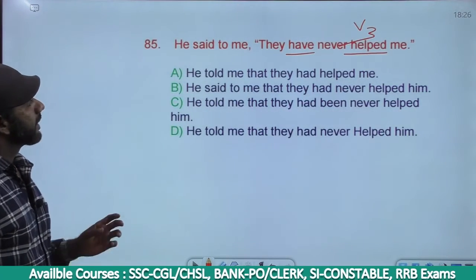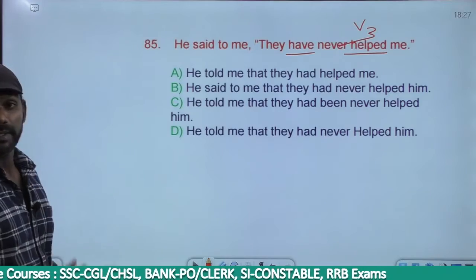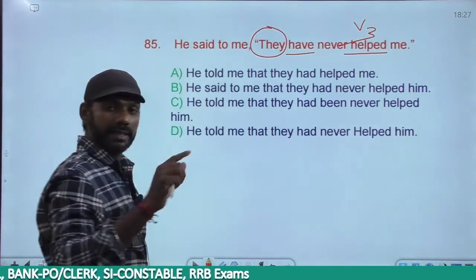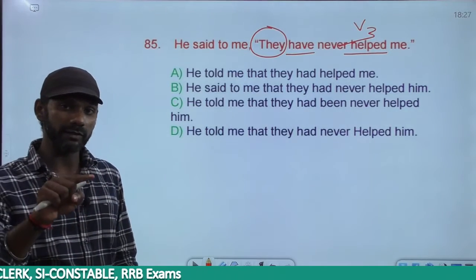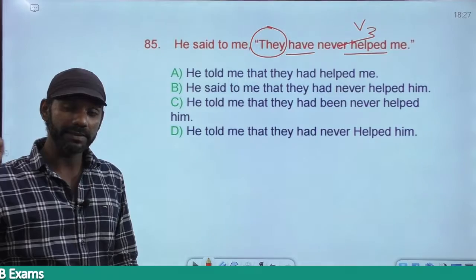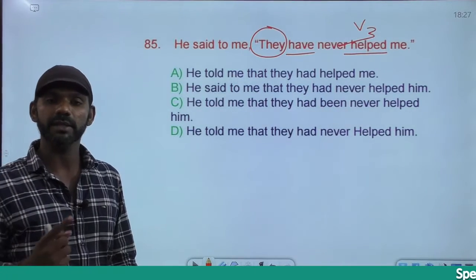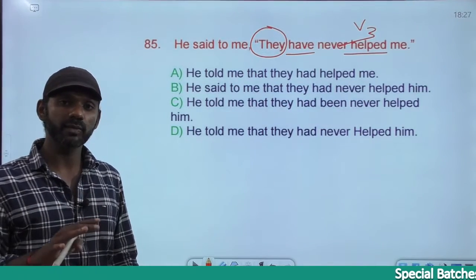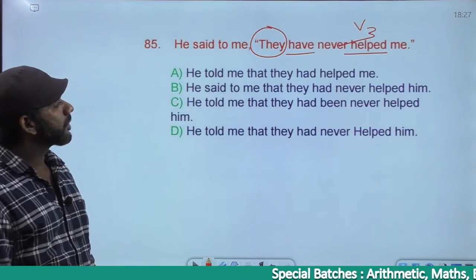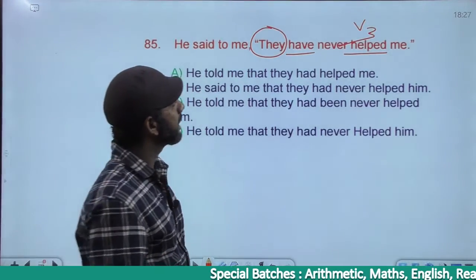Come to A. He told me that they, the pronoun they is a third person here. He said to me, he is the speaker, first person. Me, I am the listener, second person. They becomes the third person. I told you, the third person will remain the same. So they remains as they. He told me that they had helped me.